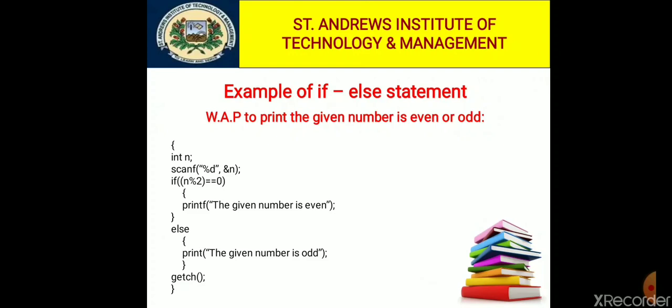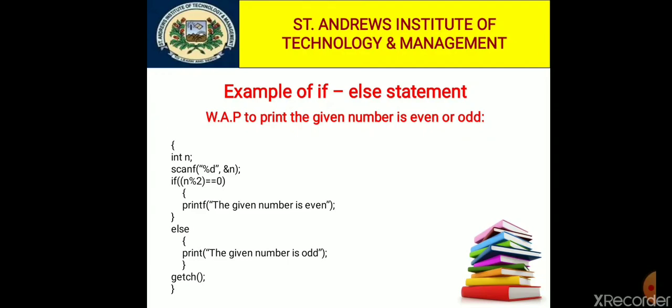If n modulus 2 gives remainder 0, that means the number is even, and if any number modulus 2 is not equal to 0, that means the number has a remainder value, and then it goes to the odd block, the else block. So if the number remainder 2 is equal to 0, then it is even, otherwise odd. This is the example of the if else statement.